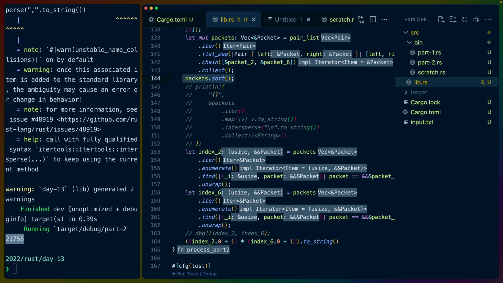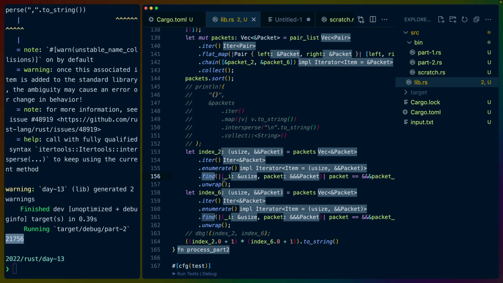We sort all the references, and we then also have to iterate over the sorted packets. So now we've got a Vec of references to packets that we iterate over, which gives us another shared reference to the items. So we've got a double reference here. And then find also wants to take a shared reference to whatever it is that we're looking for, because we need the shared reference to do the comparison.